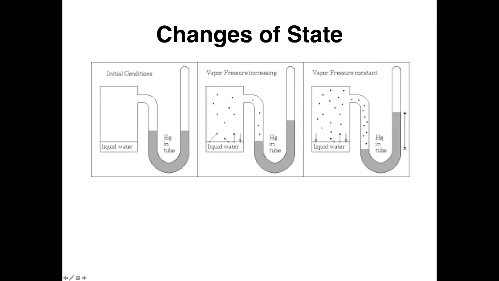And what happens is when the liquid evaporates, the vapor pressure occurs and it causes this manometer to change. And at some point it reaches a steady state for the temperature inside this container. And whatever that steady state is, that's the vapor pressure of this substance at that temperature.